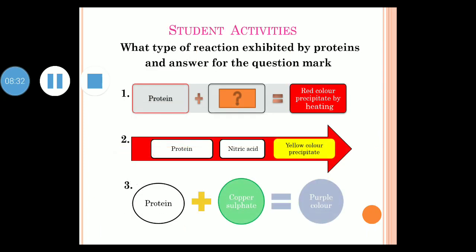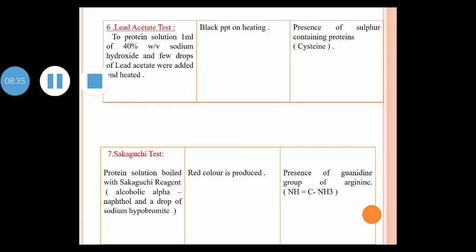Next is the Sakaguchi test. Here the protein solution is boiled with the Sakaguchi reagent, alcoholic alpha naphthol, and a few drops of sodium hypochlorite. Red color is produced, indicating the presence of the guanidine group of amino acids. The test is mainly used for the presence of arginine. Only this type of functional group will answer this test.